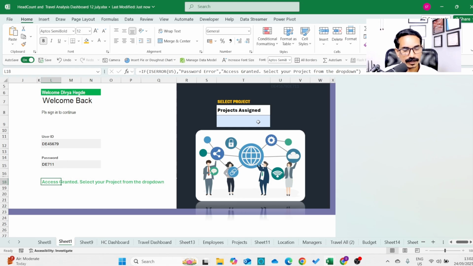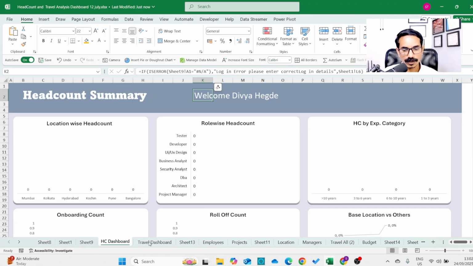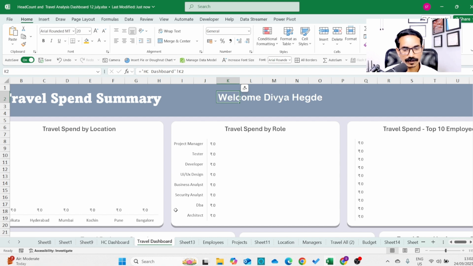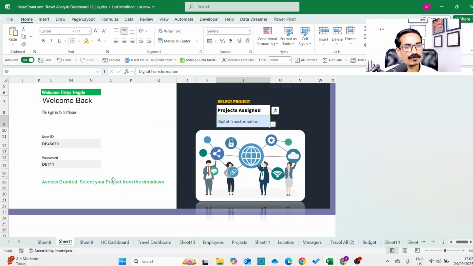Once the access is granted, then the user can select the project from the menu. And then once the project is selected, the user can go to the headcount dashboard, and then the dashboard will be displayed. So here the user will be able to view the dashboards. Suppose you have 20 different managers or 10 different managers, and you want to customize the dashboard for each manager, and the manager is able to only view his or her own dashboard. This will be very, very helpful. So these are the kind of advanced topics you will be learning in this course. Okay, so once you complete that, then you will be moving to the finance module.